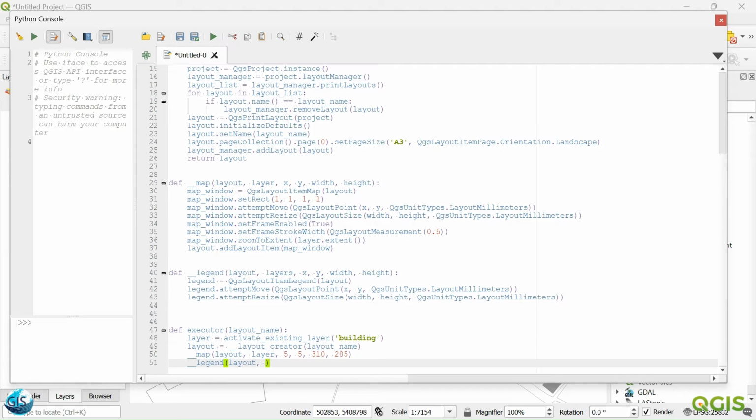And also right now we should give a bunch of layers that should be visualized there. So maybe here we can give the building, and also the land parcel, as a list. In that case, if you want to give more, it should be just a list of the layers like this. After that you can give all the names, and then with a for loop you can activate them with the activate existing layer function.